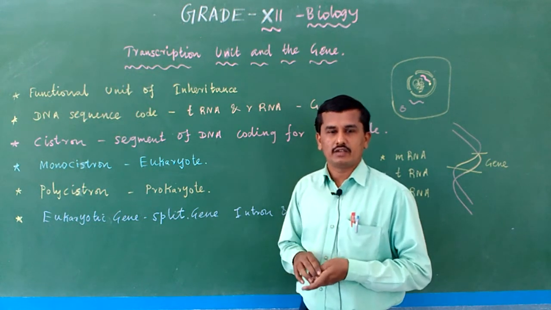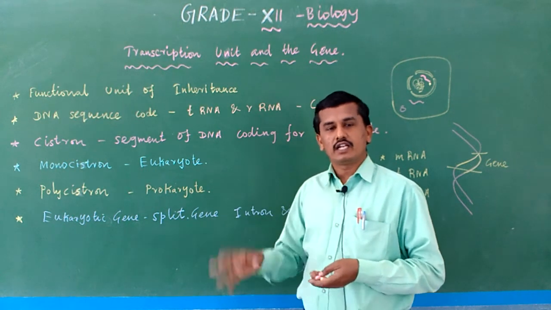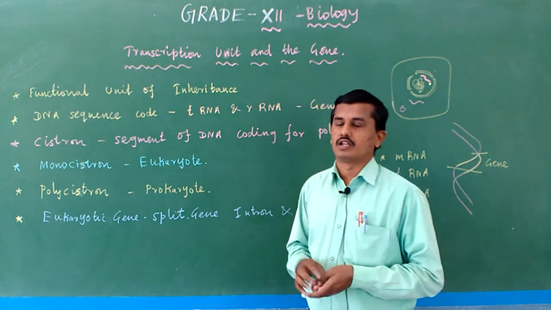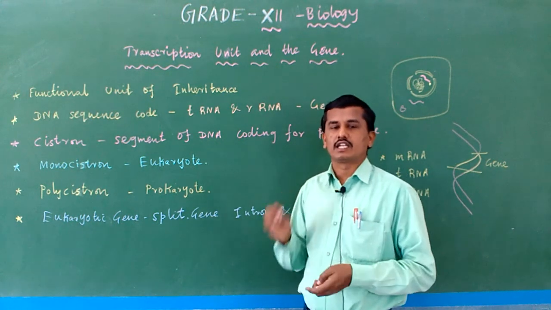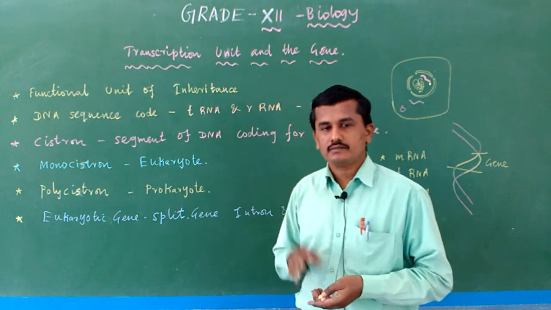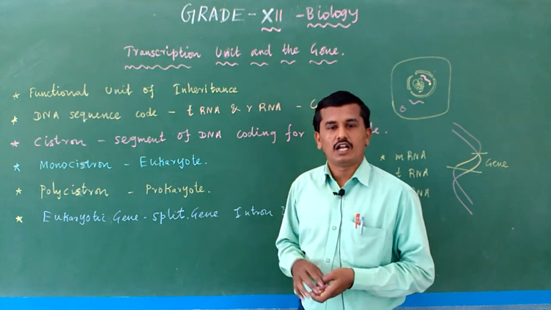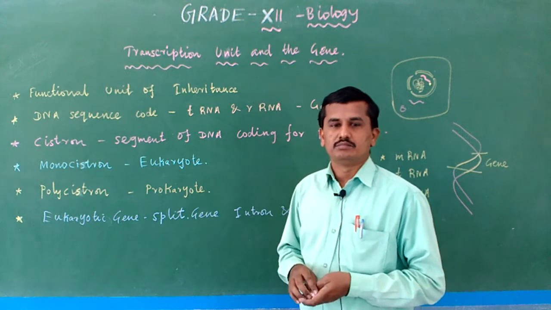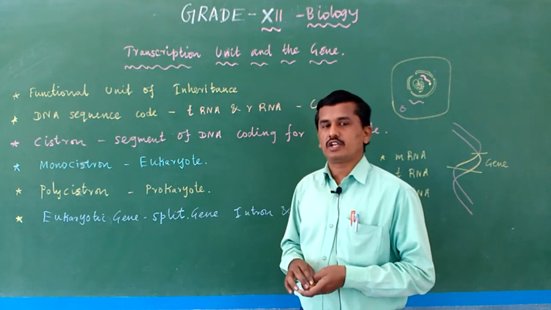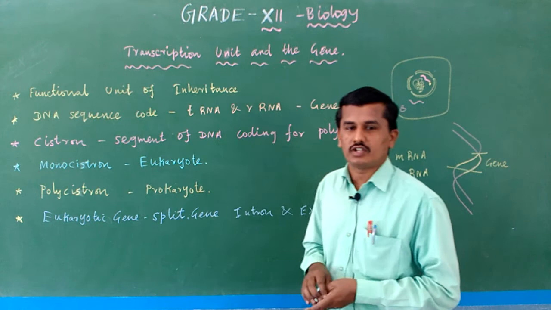Monera is prokaryotic unicellular, then Protista is eukaryotic unicellular, and fungi is eukaryotic multicellular, plantae also eukaryotic multicellular, animalia also eukaryotic multicellular. So except Monera, all the 4 categories are eukaryotes. All the plants from algae to angiosperm are eukaryotes. All the animals from poriferans to mammals are eukaryotes, and fungi also, even Protista also. So in eukaryotes the monocistronic genes are present.